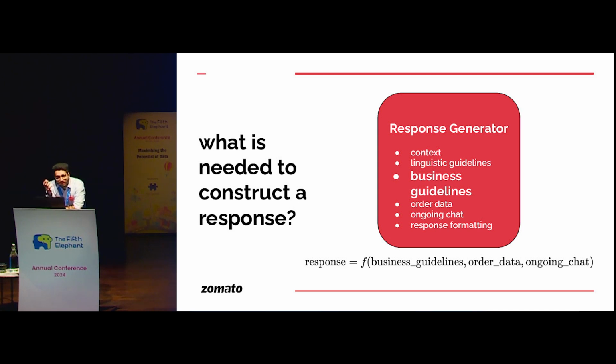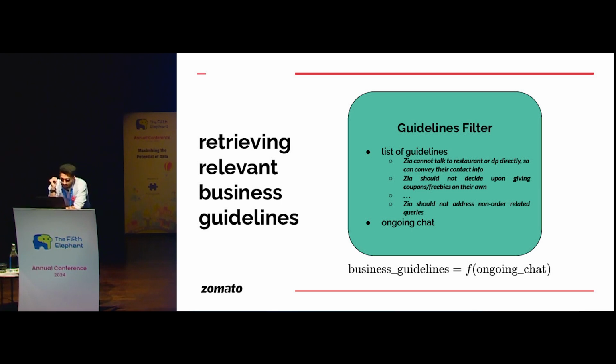I do not want to pass 50 guidelines because I do not want to confuse it also, right? I just want to pass, let's say, 5, 6 at a time. That these are the guidelines, just follow them and generate a response, abiding by these. So now we have a guideline filter prompt or agent running behind the scenes for this. You can go through these guidelines. This is an exhaustive list of 60, 70 guidelines that go inside, along with the ongoing chat, and relevant guidelines are picked up to be passed in the response generator. So business guidelines is essentially a function of ongoing chat only.